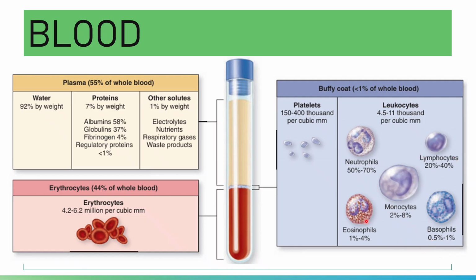For monocytes, it is 2 to 8%, eosinophils 1 to 4%. Anyway, you have your leukocytes: neutrophils, lymphocytes, monocytes, eosinophils, and basophils.